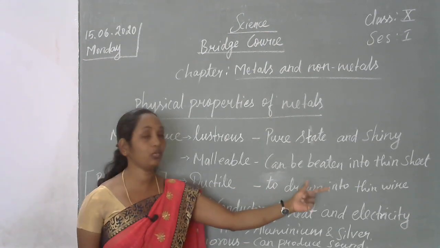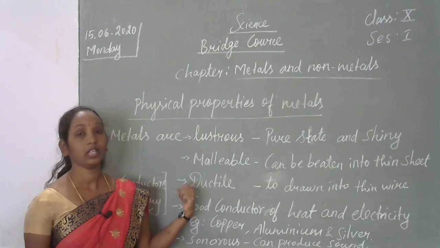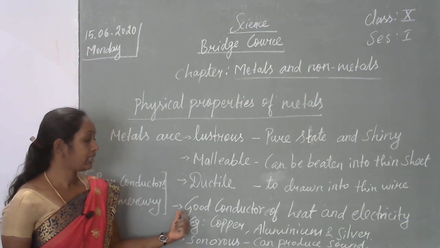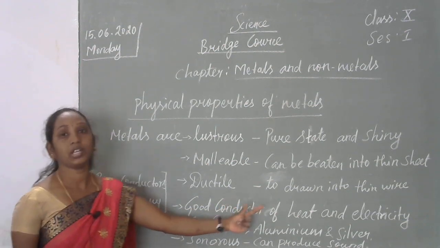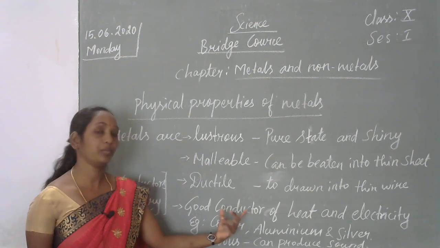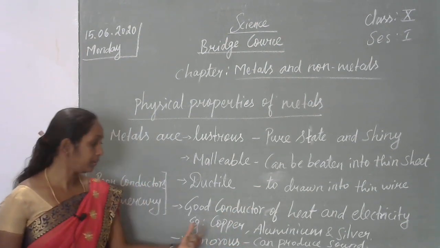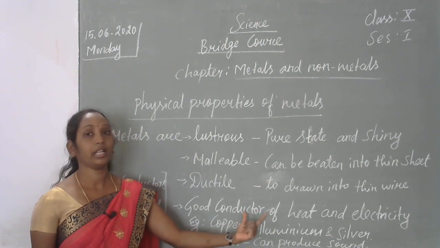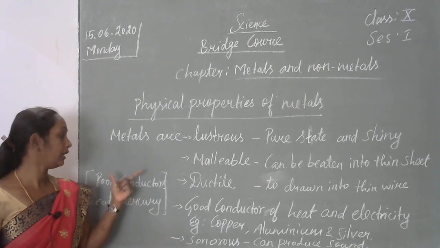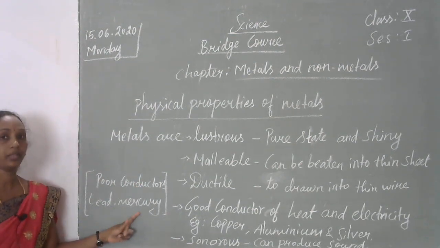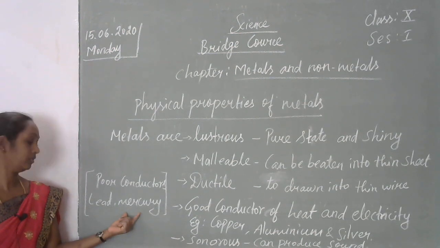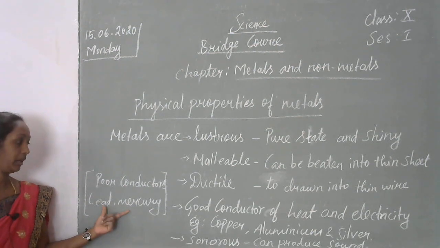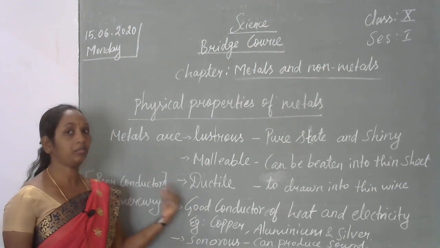Next property, ductile. Ductile means can be drawn into thin wires. For example, copper wires are there. Even gold, we can make into very thin wires. So that is ductile. Next, metals are good conductors of heat and electricity. For example, copper, aluminium, silver are good conductors of electricity. Among metals, poor conductors are also there, that is lead and mercury. Mercury is used in thermometers, and lead is used in pencils and some other materials. So metals can be good conductors and bad conductors also.